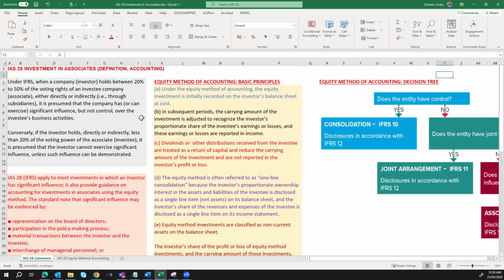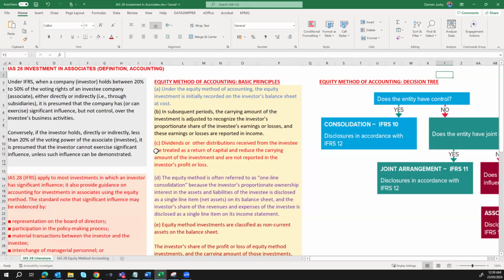Also, dividends or other distributions received from the investee are treated as a return of capital and reduce the carrying amount of the investment, and those dividends should not be reported in the investor's profit or loss. The equity method is often referred to as a one-line consolidation because the investor's proportionate ownership interest in the assets and liabilities of the investee company is disclosed as a single line item as net assets on its balance sheet.